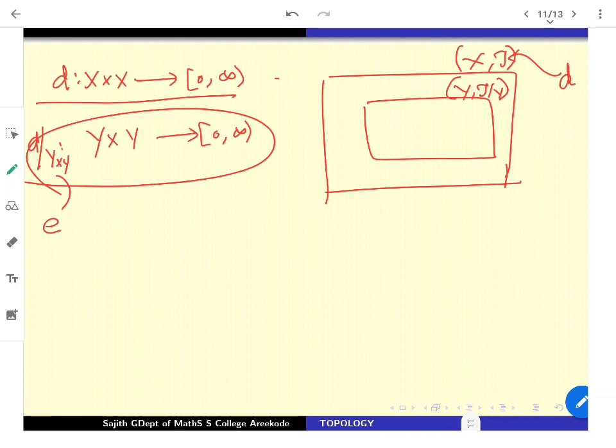So a ball in this new metric E, meaning the restricted D, how will it look? A ball with center x and some radius r.